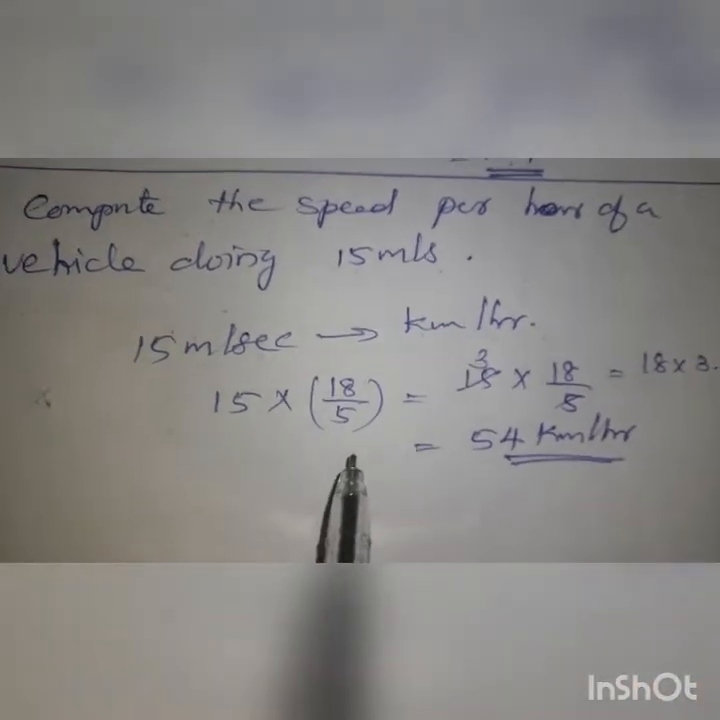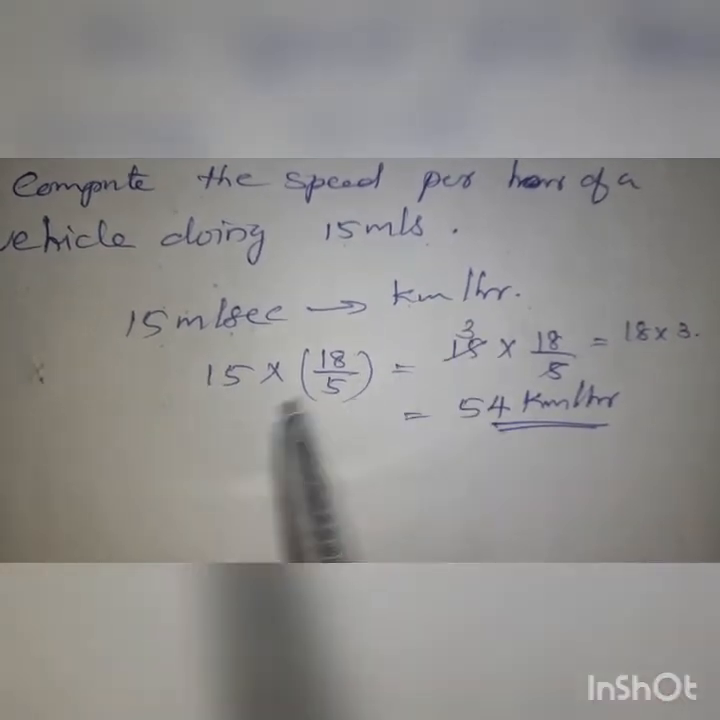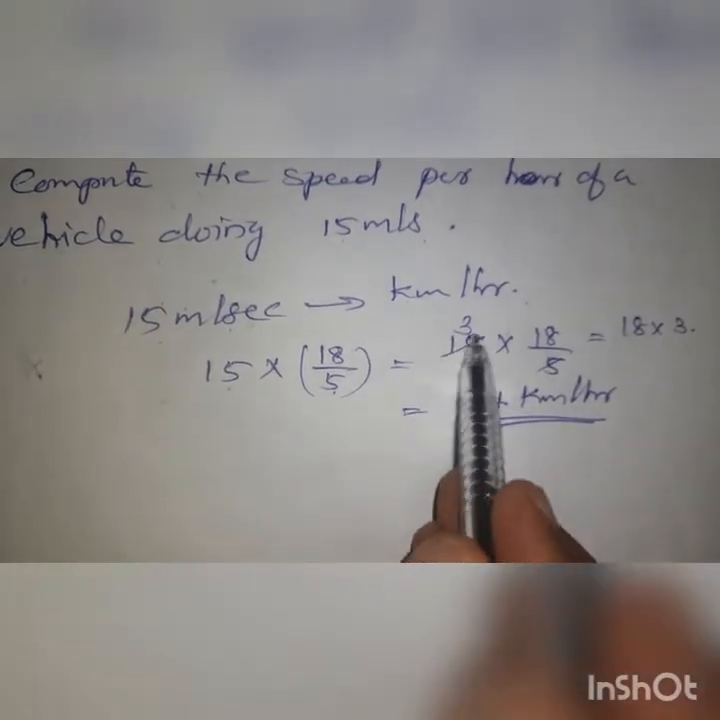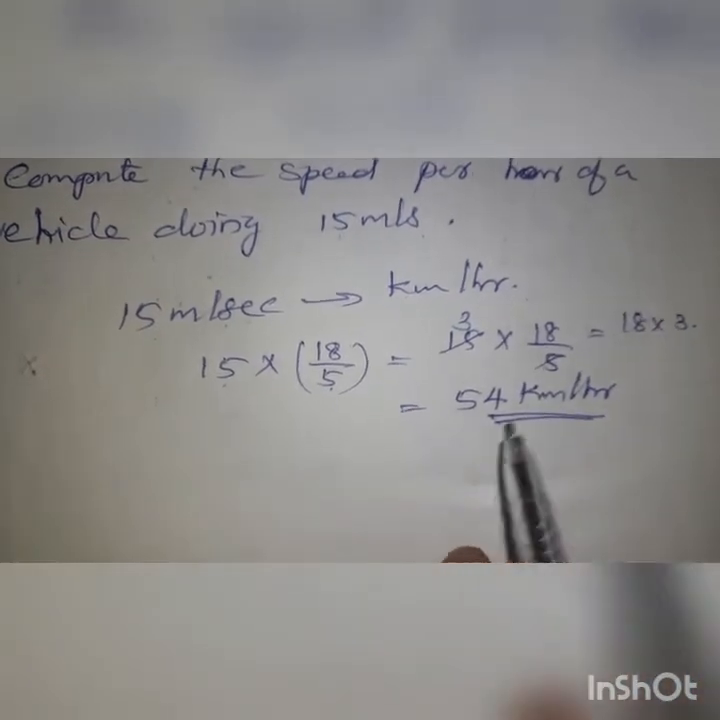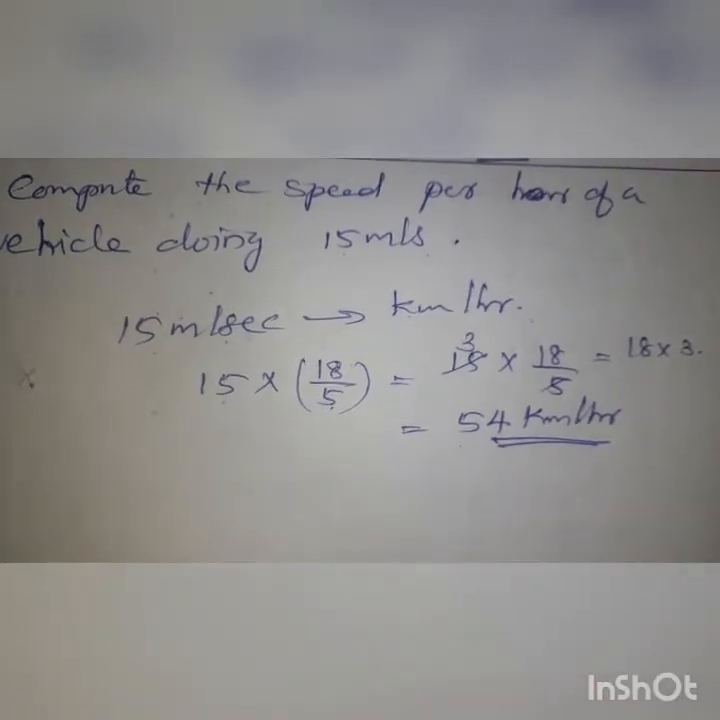So this is the conversion. 15 meter per second, we have to convert to kilometer per hour. 15 into 18 by 5. So 5 3s are 15. 18 into 3, we are getting 54 kilometer per hour.